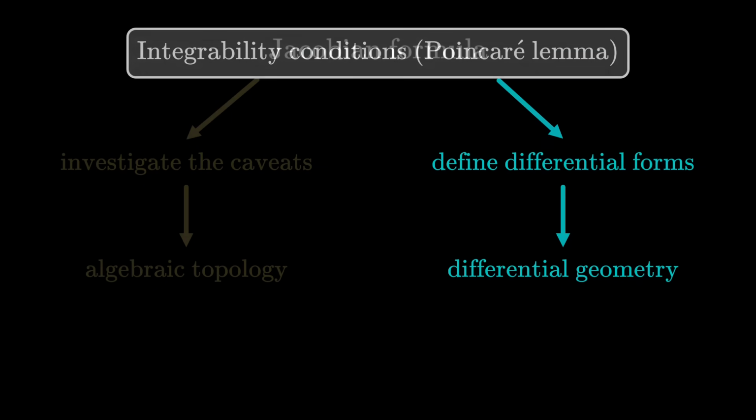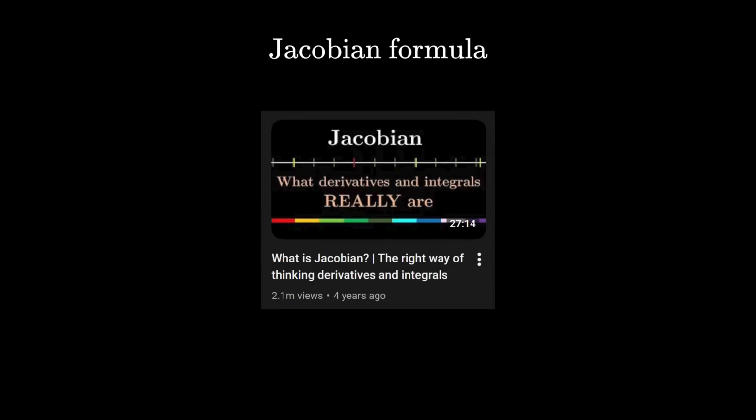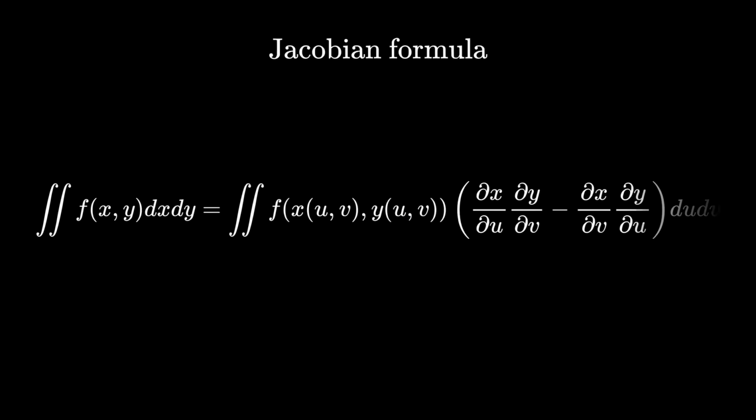The other piece of the puzzle was the Jacobian formula. If you want more details, there is a video I made, but essentially it's the U substitution in higher dimensions. Here is the formula for the two-dimensional case.